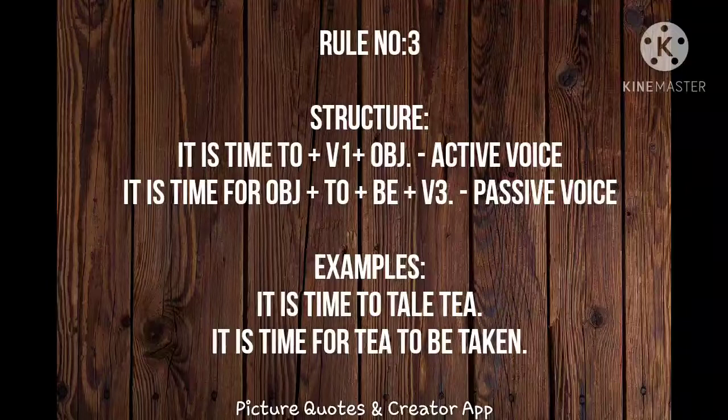It is time for, then object plus to plus be plus V3 form of the verb. This is the way it changes. Look at that. It is time to take tea, and it changed like it is time for tea to be taken. So this is the way this sentence changed.